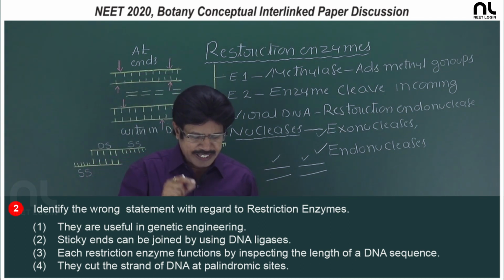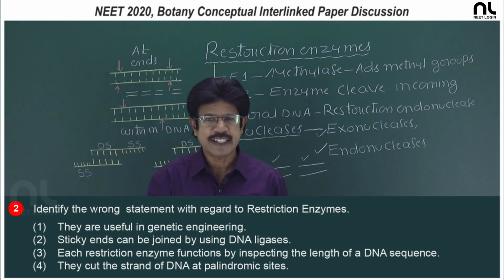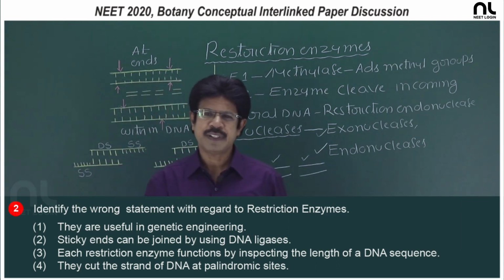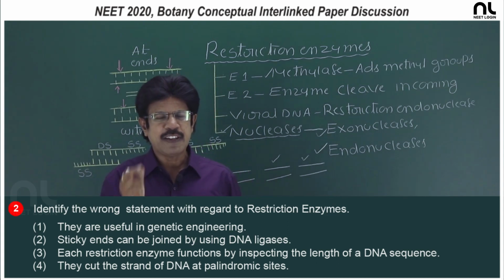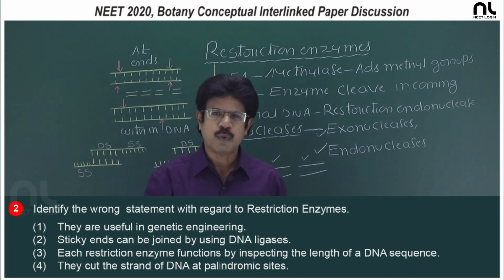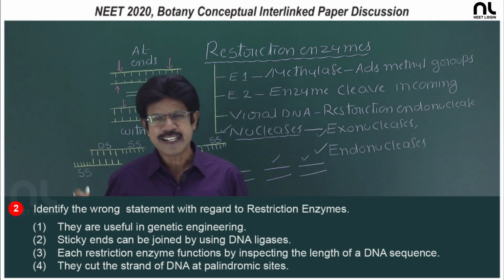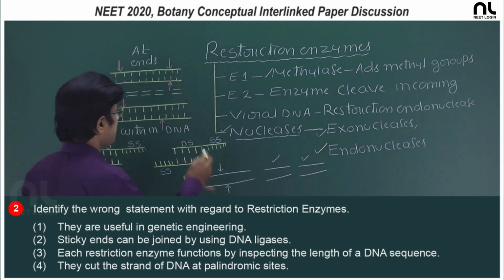Fourth, they cut the strand of the DNA at palindromic site. Yes, they cut the DNA at palindromic site. Cutting in the middle of the palindrome results in blunt ends, while cutting just away from the middle of the palindrome, what do you call the cuts, staggered cuts, results in single stranded sticky ends. So, right option it is the second option.